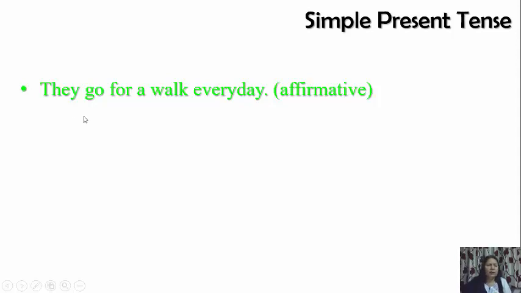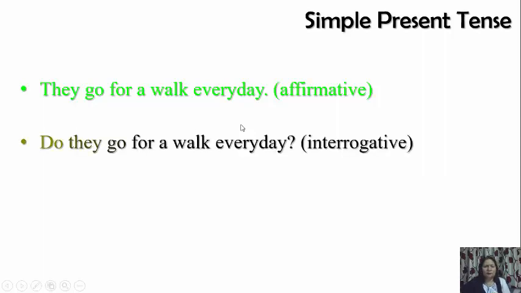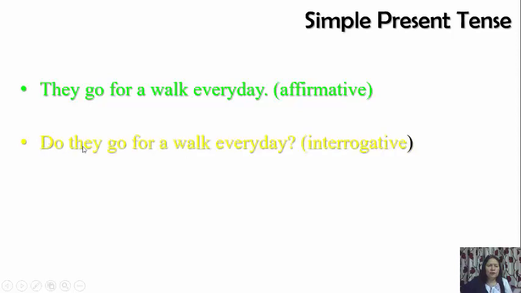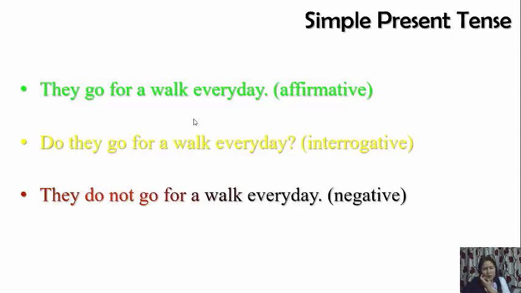So interrogative will be: Do they go for a walk every day? Do they? So we have taken do and the rest remains the same. If we have to change it into negative, then it will be they do not. We will add do not. They do not go for a walk every day, like this.